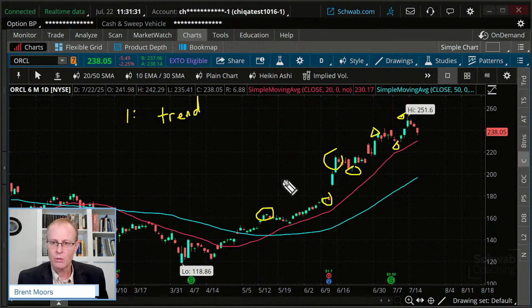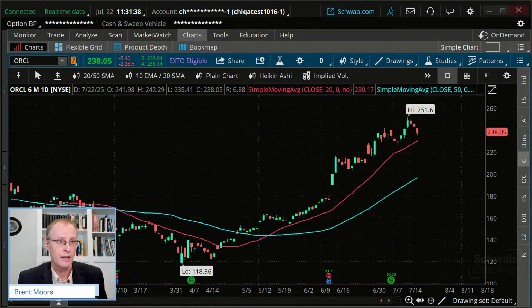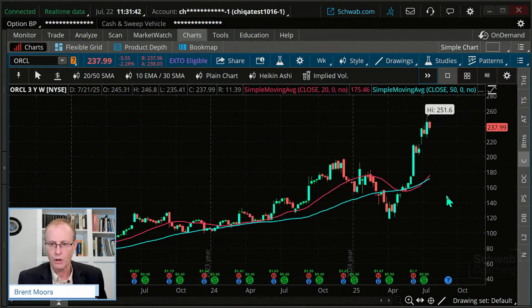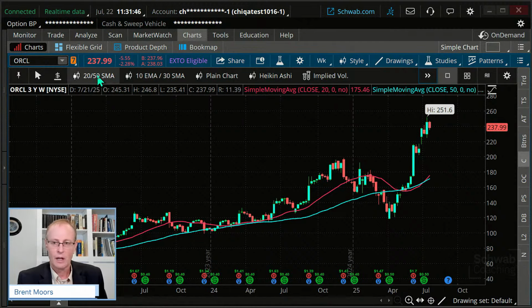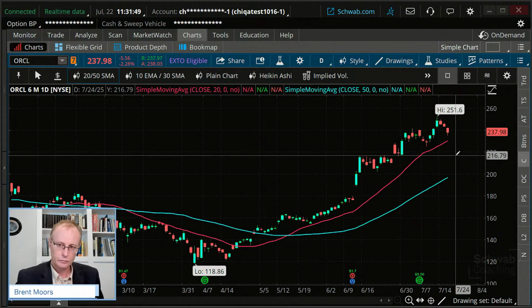Now, number two, support levels, resistance levels. Well, I don't see any resistance here on the chart right now. I don't know if we're at an all-time high or not. We can look back and view real quickly. Let's go to a longer term chart. I think we're at an all-time high on this. Okay, so that's a 3-year chart.